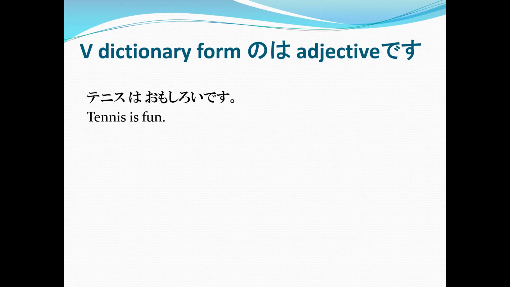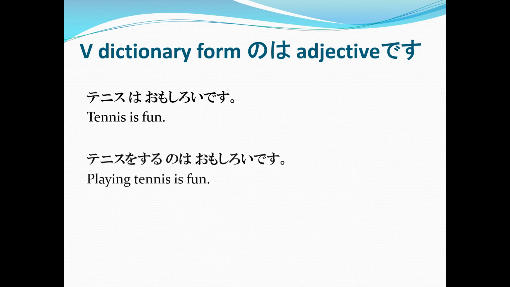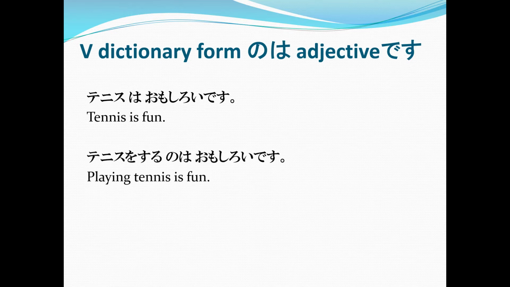Or, how about being more particular? Tenisu o suru no wa omoshiroi desu. Playing tennis is fun. In the first sentence, we say that tennis is fun.